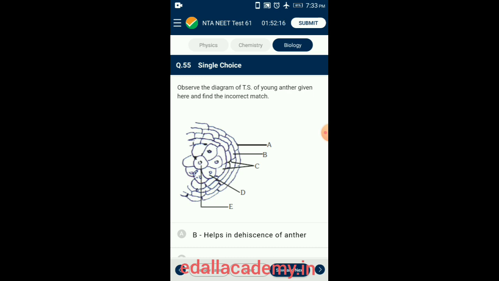Question number 55. Observe the diagram of TS of young anther given here and find the incorrect match. A. Epidermis. B. Endothecium. C. Middle layer. These outer three wall layers perform the function of protection and help in dehiscence of anther to release the pollen. D is tapetum, the innermost wall layer. It nourishes the developing pollen grains. E. Microspore mother cells. So the correct answer for this question is option C.